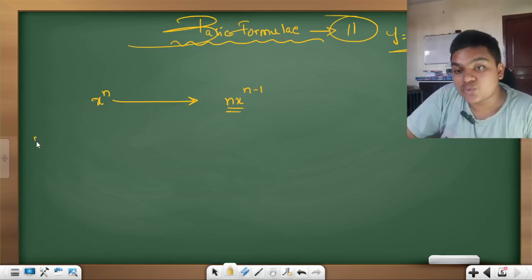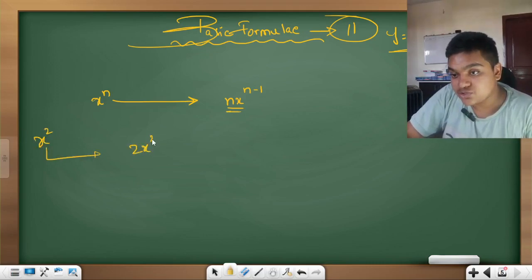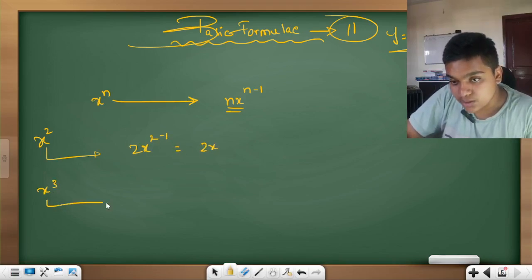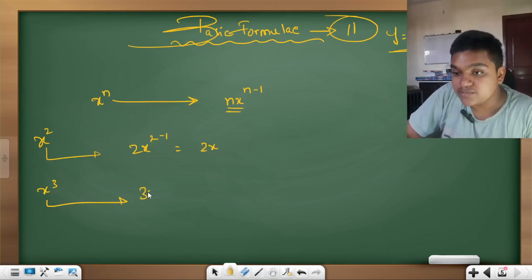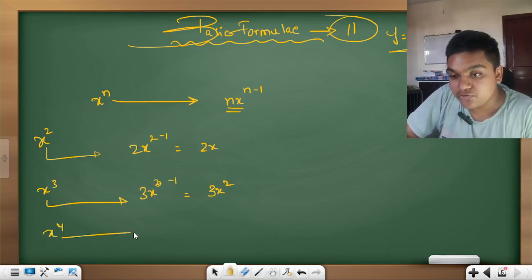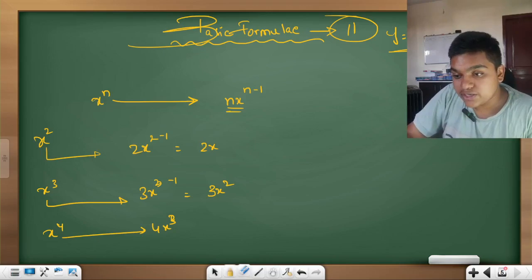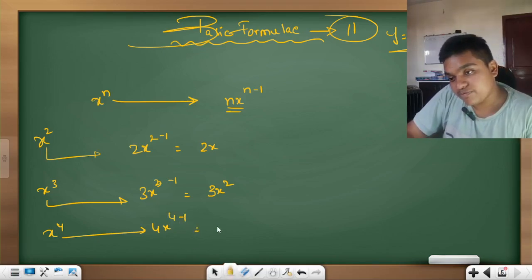If it is x square, it becomes 2x to the power 2 minus 1, which is 2x. If it is x cube, it becomes 3x to the power 3 minus 1, which is 3x square. If it is x to the power 4, it becomes 4x to the power 4 minus 1, which gives 4x cube.